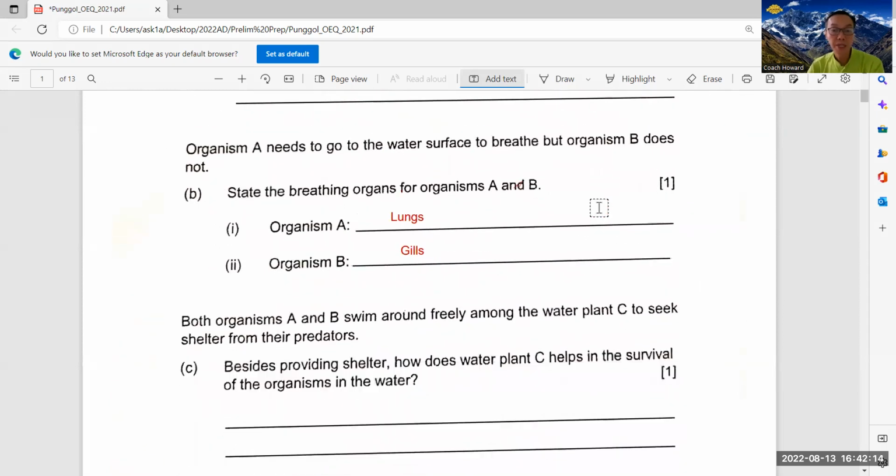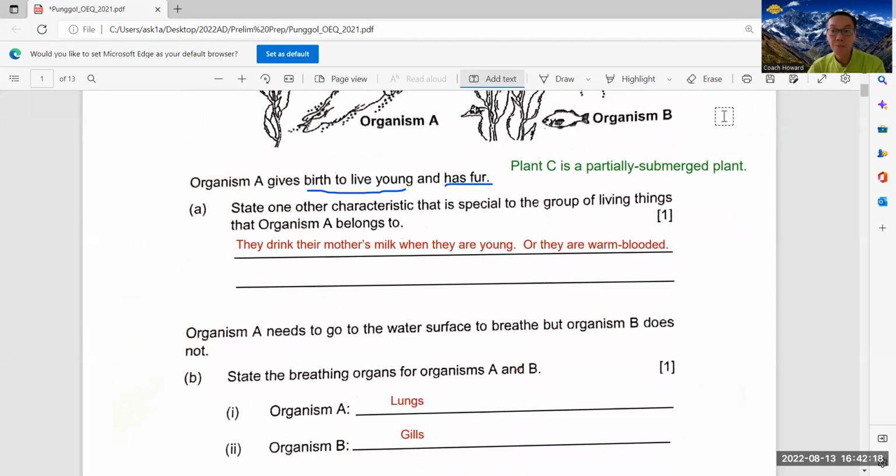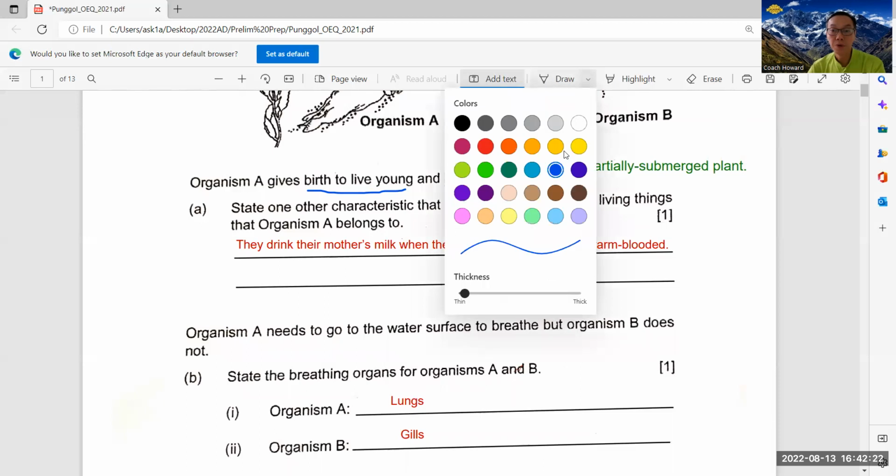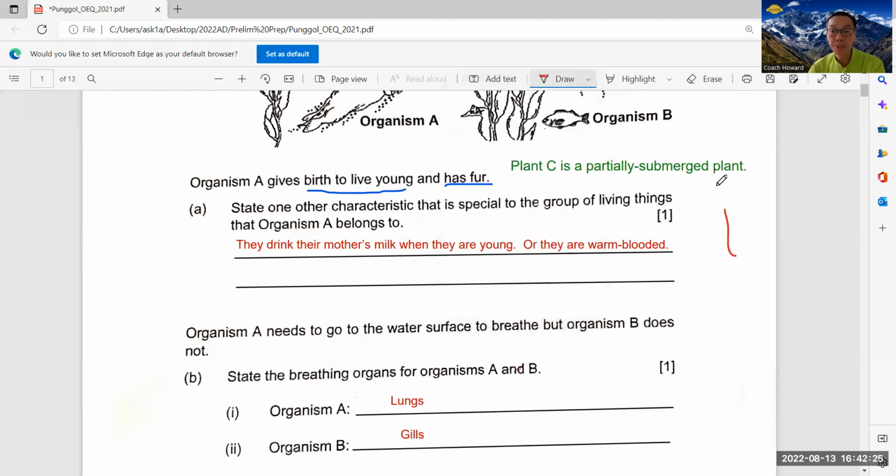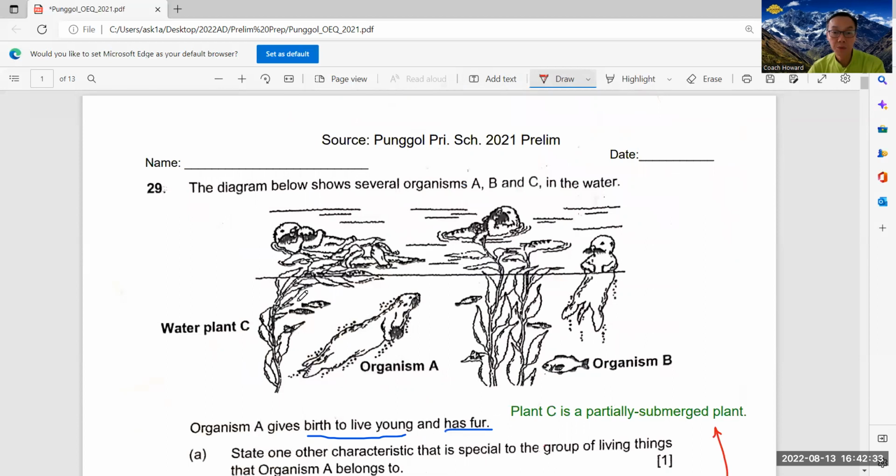Okay, next, both organisms swim around freely among plant C. You noted here, I put an extra hint here. Actually, there's one important fact here. I put it here, that plant C is a partially submerged plant. Partially submerged means that some of it is underwater, some of it is above water.